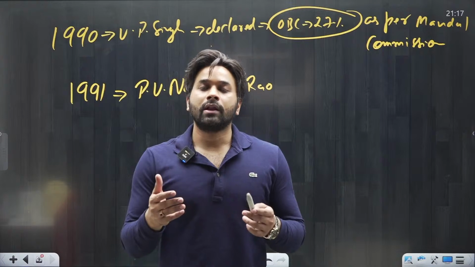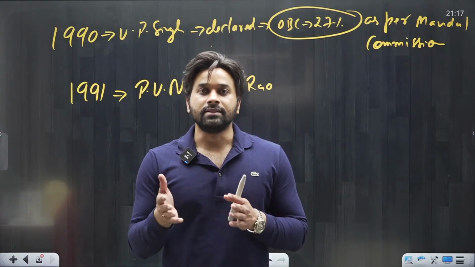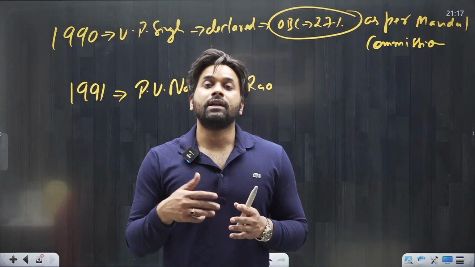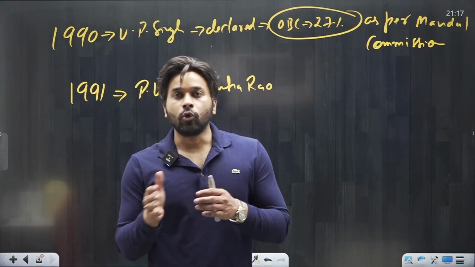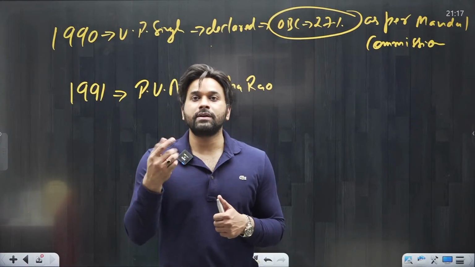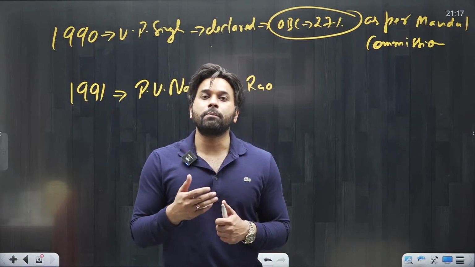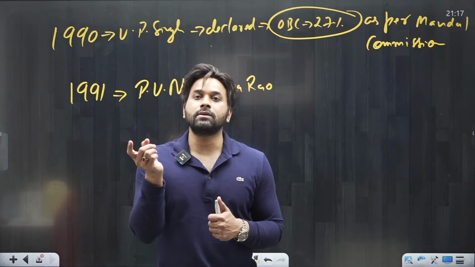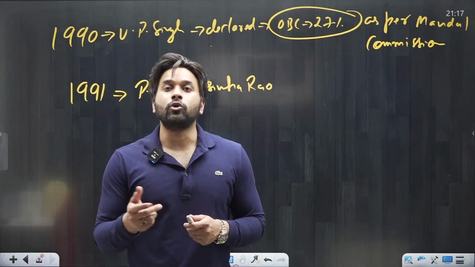I mean, to declare that OBC will be given 27% reservation in government jobs is easy to say. But the fact is that once you give reservation, it is very difficult to roll it back. Now, if any government tries to roll back reservation, that government will be considered anti-OBC. So the VP Singh government said that we will give 27% reservation to OBC. But now it is next to impossible for the PV Narasimha Rao government to roll it back. You cannot take that 27% back from OBC. Why? Because the PV Narasimha Rao government will be considered anti-OBC.